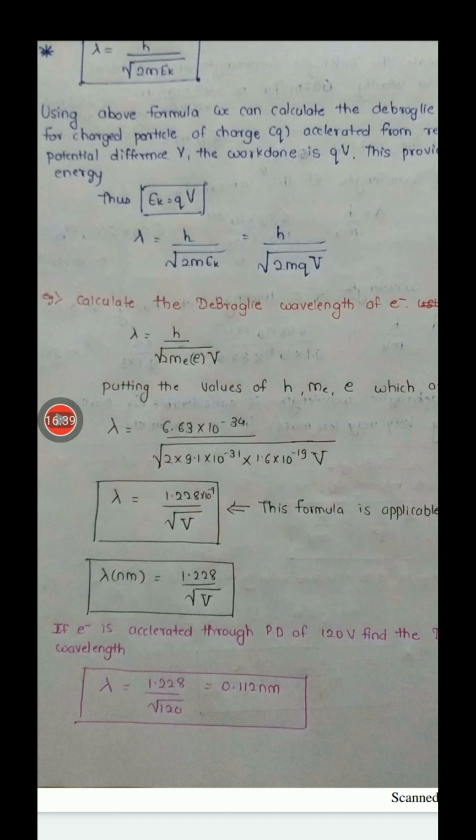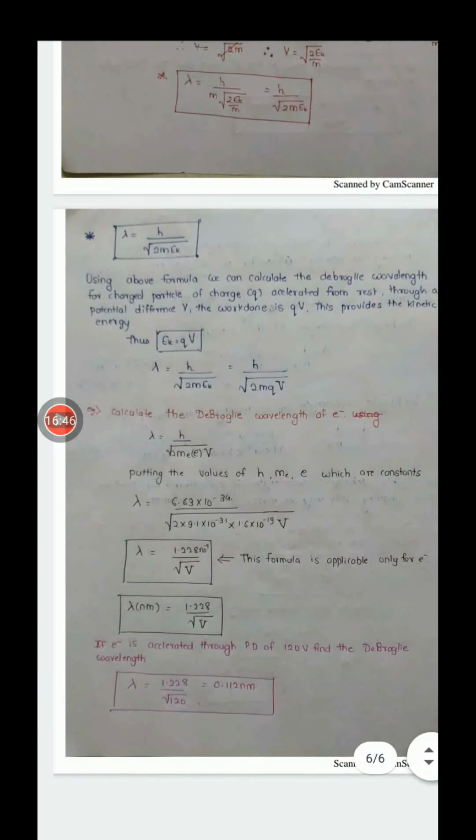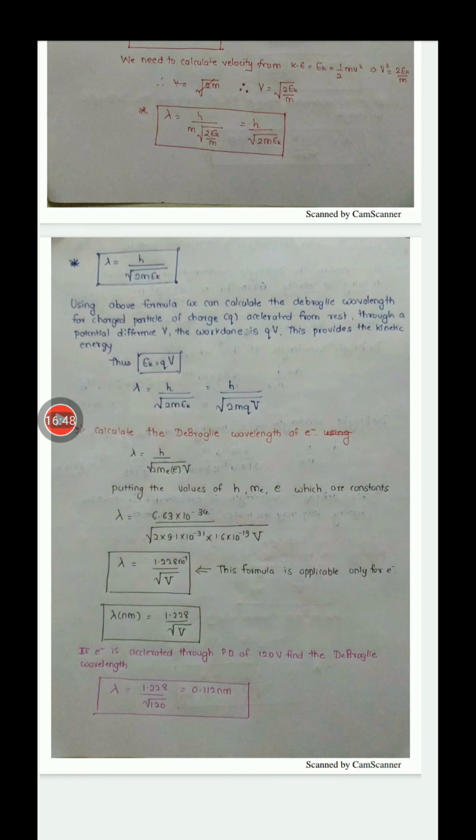So my lambda in nanometer will be 1.228 upon square root of V. Okay, so suppose they have given you a numerical that an electron is accelerated through a potential difference of 120 volt, find the de Broglie wavelength. So what will we do? Electron, now they have given that it is an electron. So use the above formula, that lambda in nanometer is equal to 1.228 upon square root of V. Put the value of V as 120. Then you get the answer 0.112 nanometers.